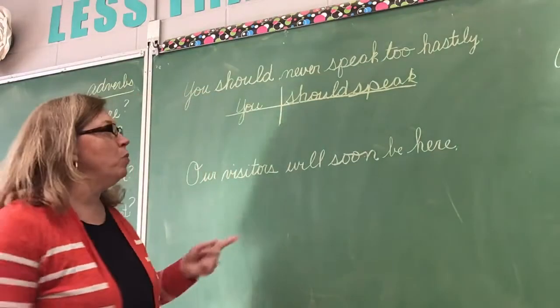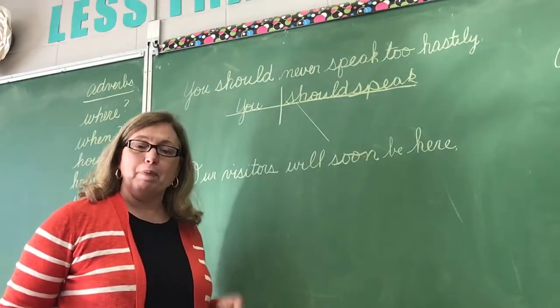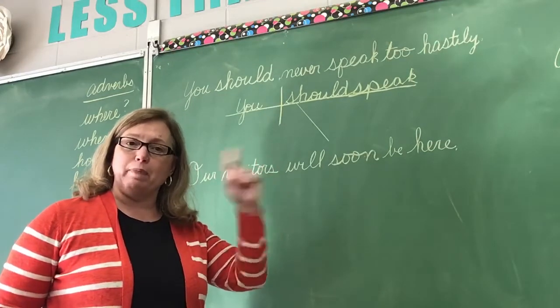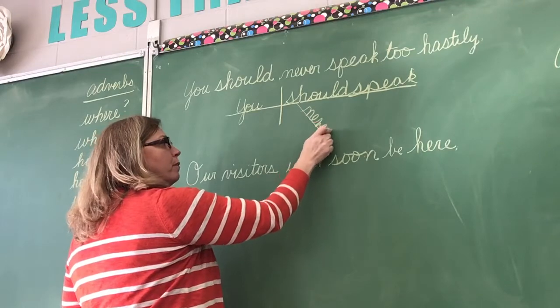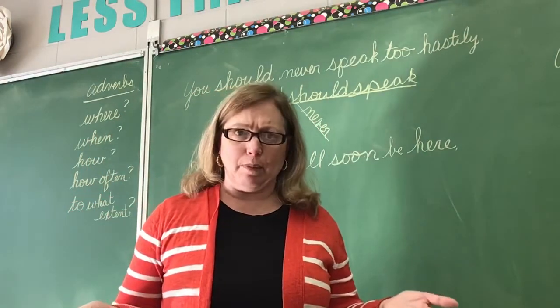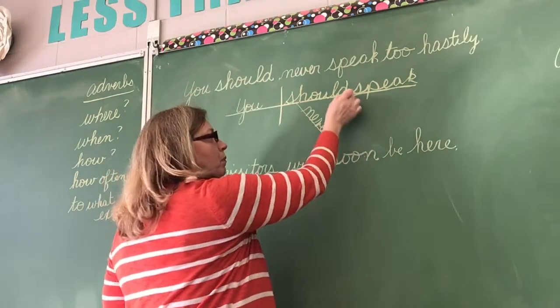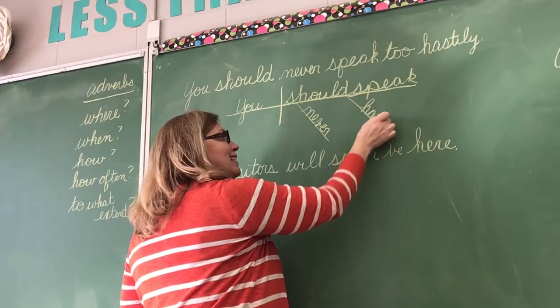Never tells me when. So I'm going to put a diagonal line under the verb because this is an adverb describing the verb. And I'll write the word never. Next, I'm going to say, how should I speak? Hastily. So on a diagonal line, write the word hastily.